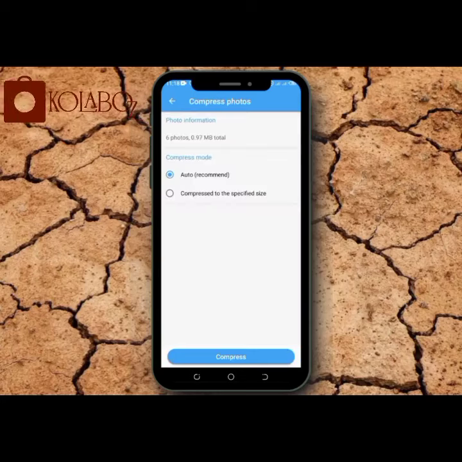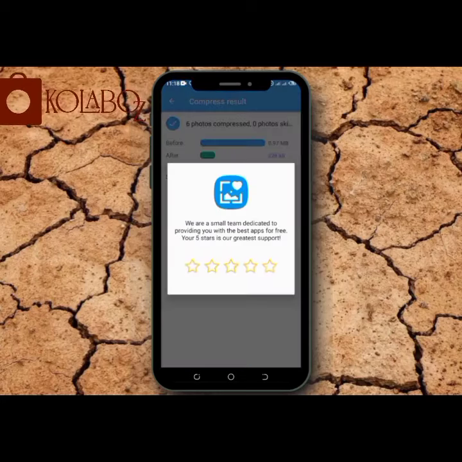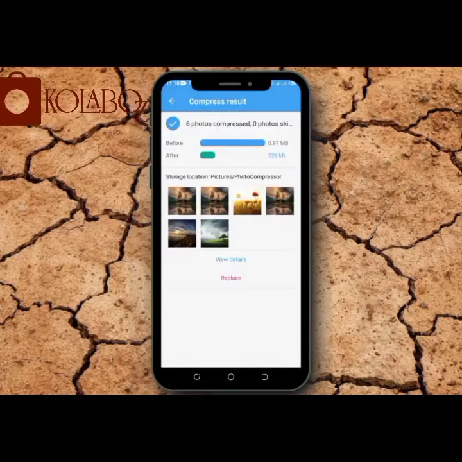You press compress, and the work is done. Awesome. From 0.97 MB to 226 KB. You see it? This app is awesome.